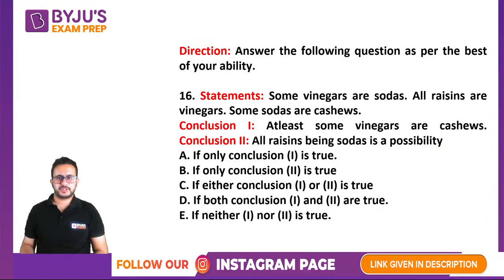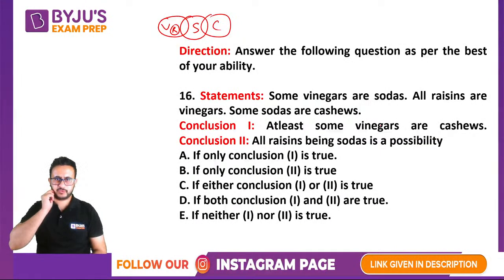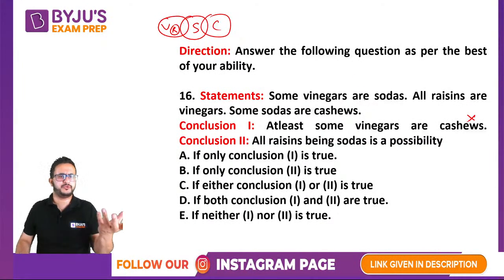Okay, so let's do this. Some vinegars are soda. So first let us draw the generic diagram. All raisins are vinegars, and some sodas are cashews. So this is the generic diagram. The first conclusion says at least some vinegars are cashews. There should be some overlap between vinegar and cashews. We can see in the generic diagram itself that this is not true. We try to prove it false. In the generic diagram itself it shows false.